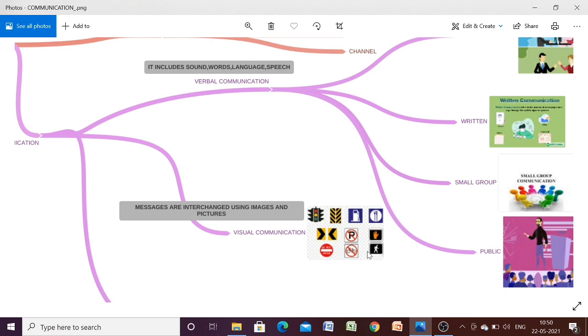One of the very important advantages of visual communication is that it remains consistent with the place, because here we are not using any language, we are using only images and pictures. So this is going to be consistent with the places.